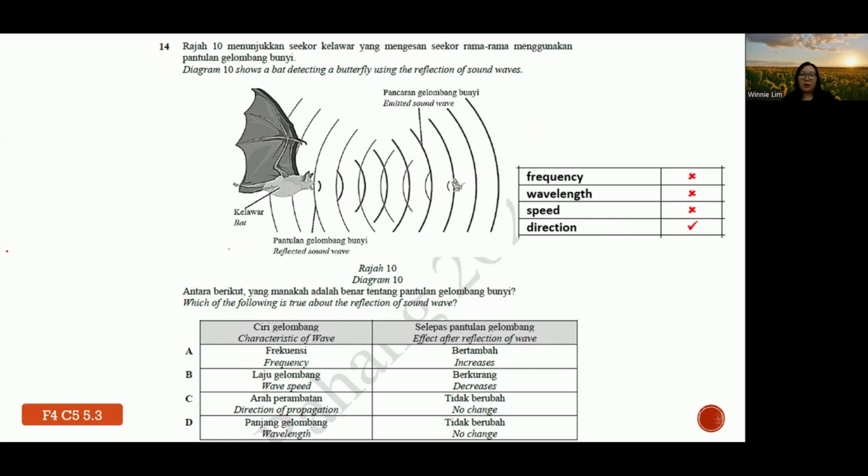Like teacher says, everything has no change for reflection and also diffraction. So this one is wrong, speed must supposedly have no change. Direction changes, wavelength no change. So the option is D for number 14.